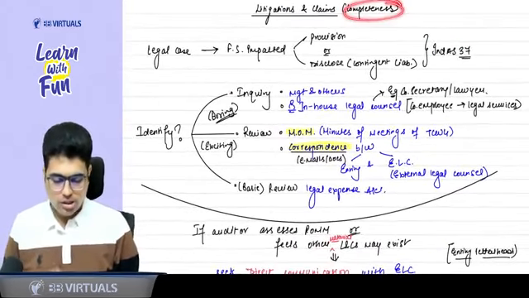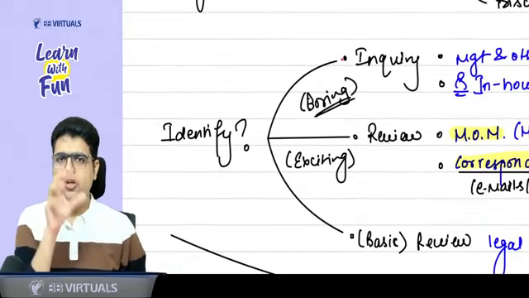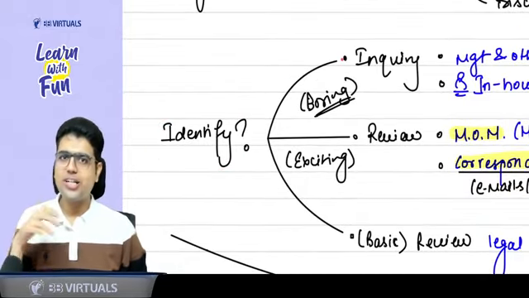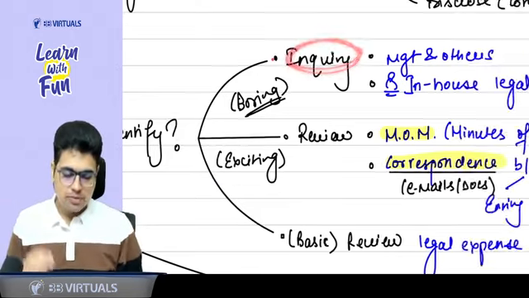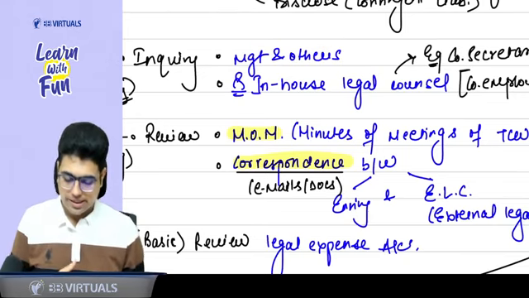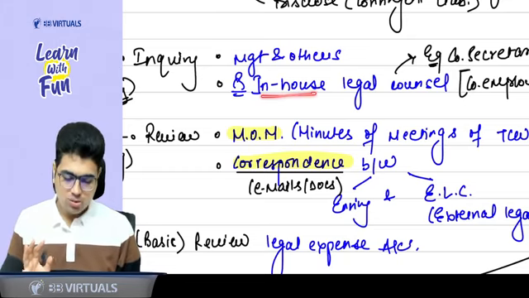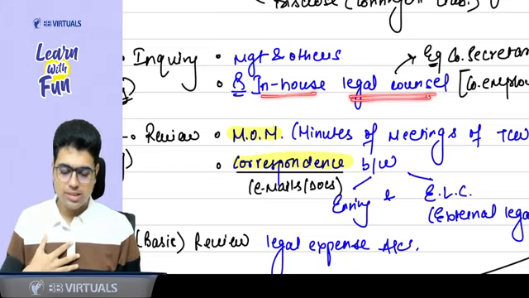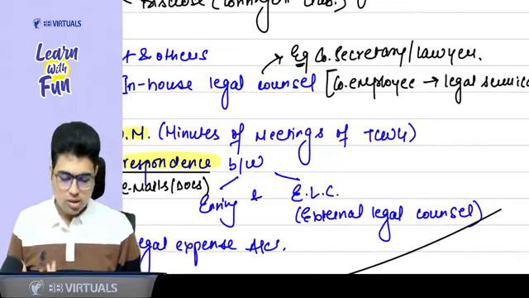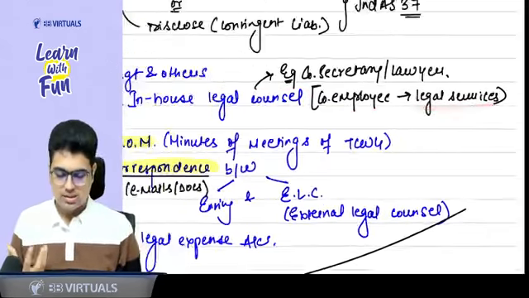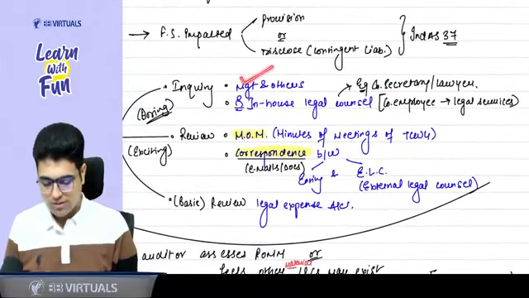Now, how do I ensure the completeness of all the legal cases? How do I identify the legal cases? Sir, you will not get to know it randomly. You need to ask about the legal case to the management. That is called inquiry. So you do the inquiry with management and other people in the entity. Along with the management, there is one more person who is sitting. Sir, who is that person? In-house legal counsel. In-house legal counsel means he is the employee of the entity who gives the legal advisory. So a company employee who is giving the legal services. It can be any in-house lawyer or in-house company secretary. So you do the inquiry with management and others.